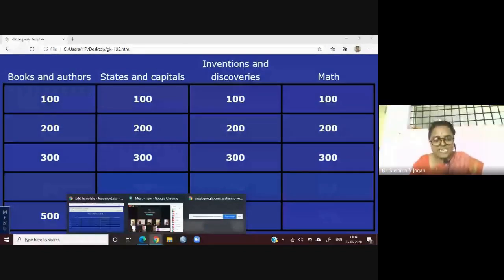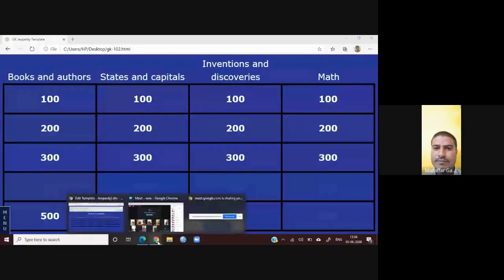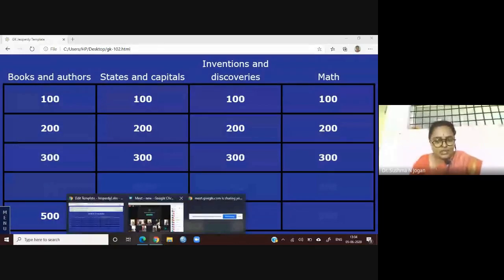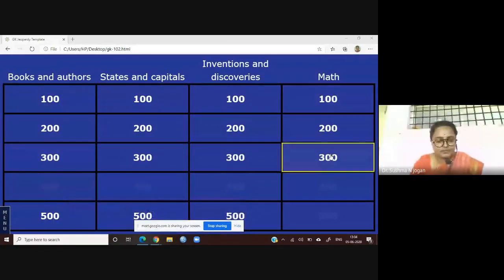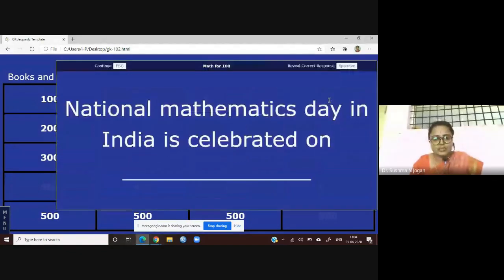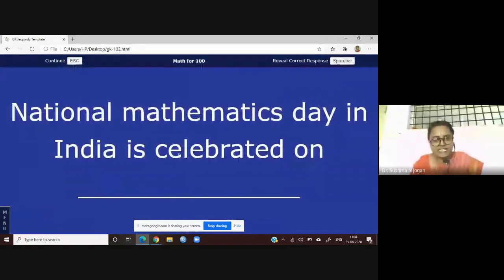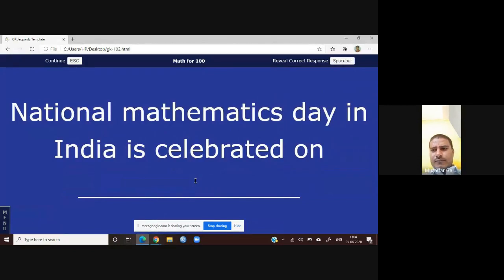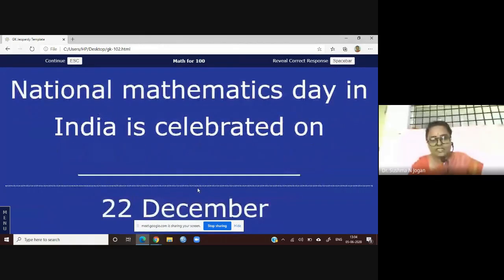Maths has come? Yes sir. Please select one topic. Mathematics, madam. Okay, which score do you want to play it for? Addition, 100, madam. Okay, 100. This is a simple question. National Mathematics Day in India is celebrated on which day? You have to answer it. December 22. Yes sir, that is the right answer.